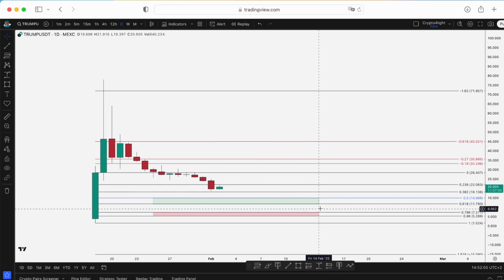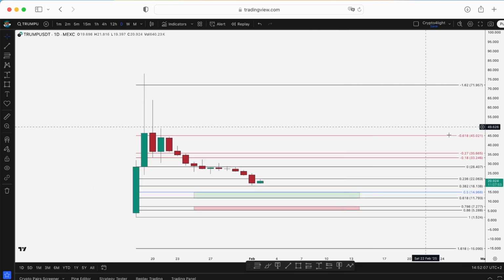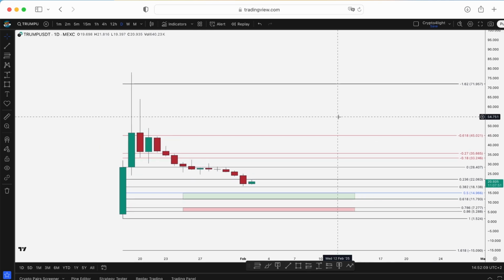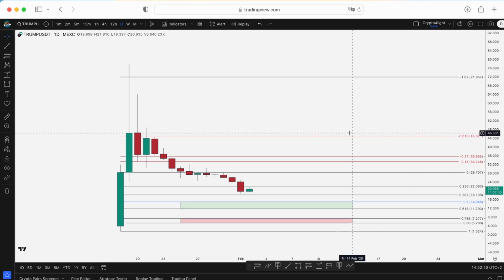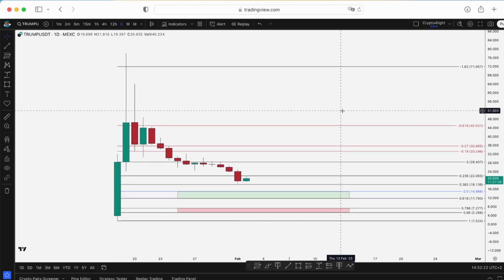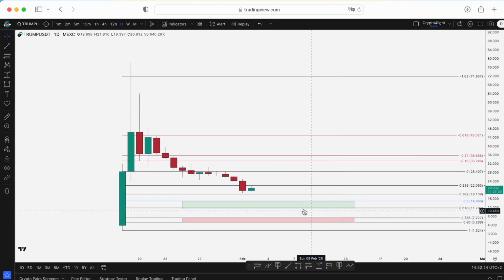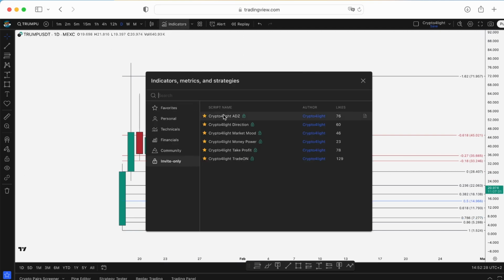So in these 2 blocks, I don't think that Trump launched this as a pure scam and listed on all exchanges just to scam people. Of course, everything is possible, right? We just work with possibilities because crypto is an unregulated market now. So if you want to accumulate Trump, all the zones I showed you before.